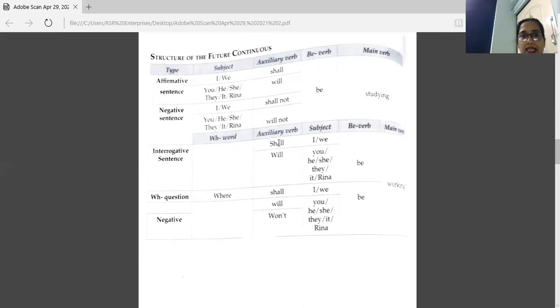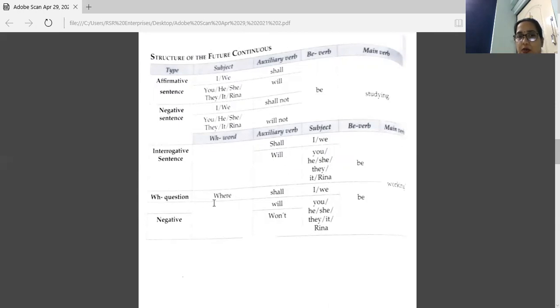Okay. Next is the interrogative sentence. Without a WH word, you have to write shall at the start. Shall I be working? Or will you be working? Will he be working? This is the structure of an interrogative sentence in future continuous.